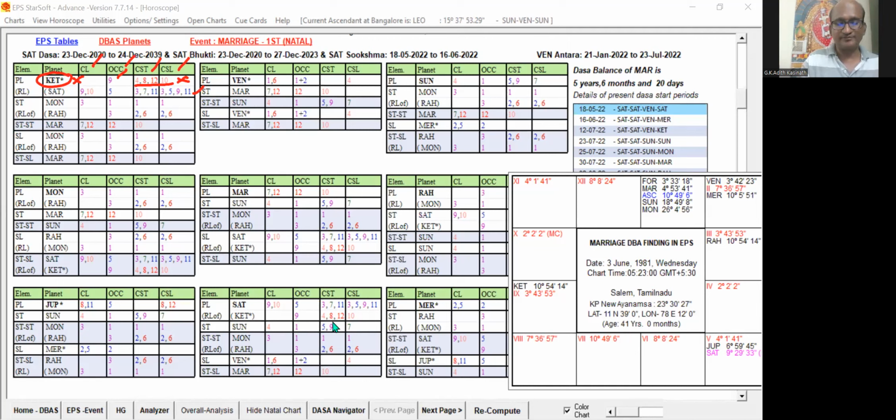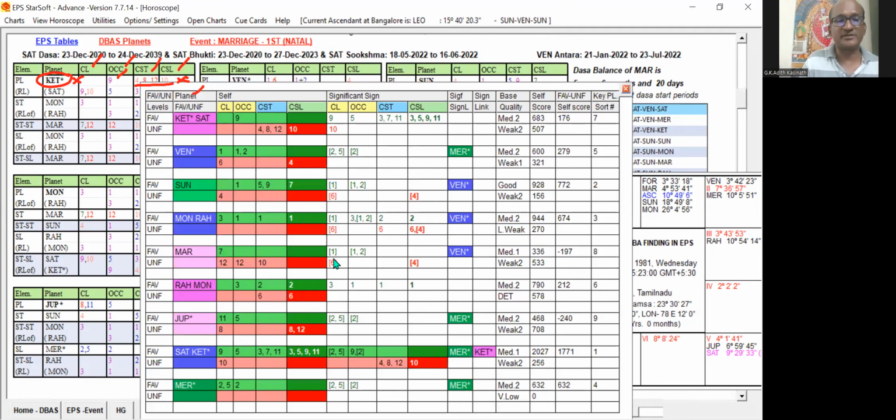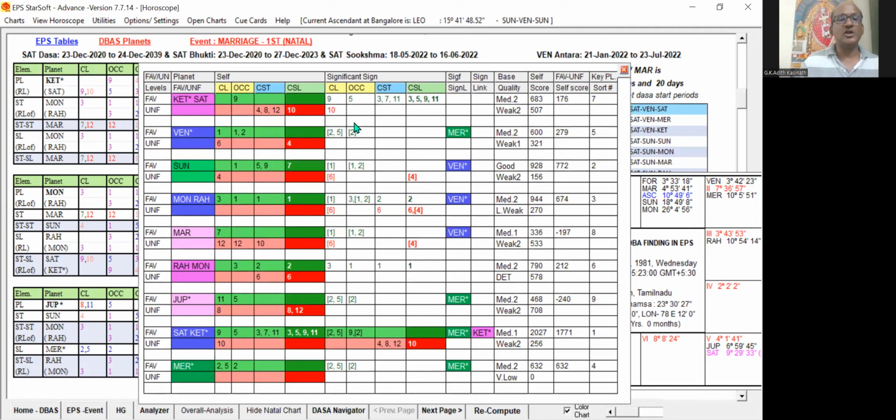If I press Control K, you can see this is the key planets page. The key planets page shows the self-significations of all 9 planets alone, so we can easily identify favorable and unfavorable.